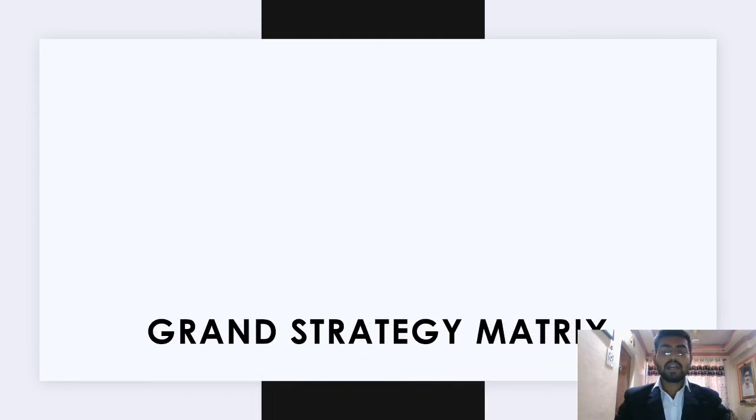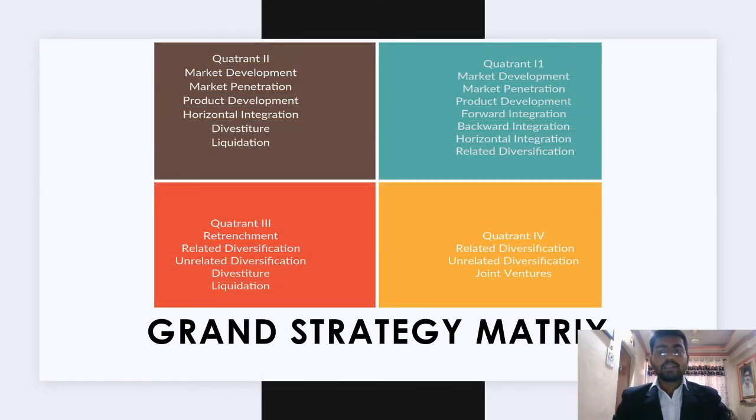The grand strategy matrix. There are four quadrants. The first has market development, market penetration, product development, forward integration, backward integration, horizontal integration, and related diversification. The second has market development, market penetration, product development, horizontal integration, divestiture, and liquidation.